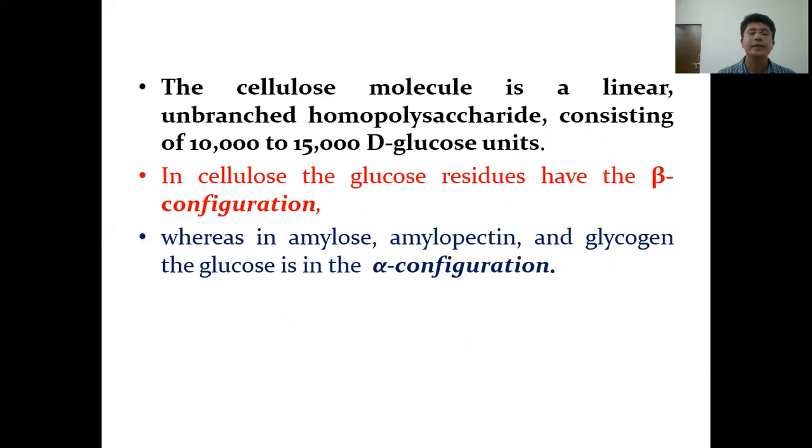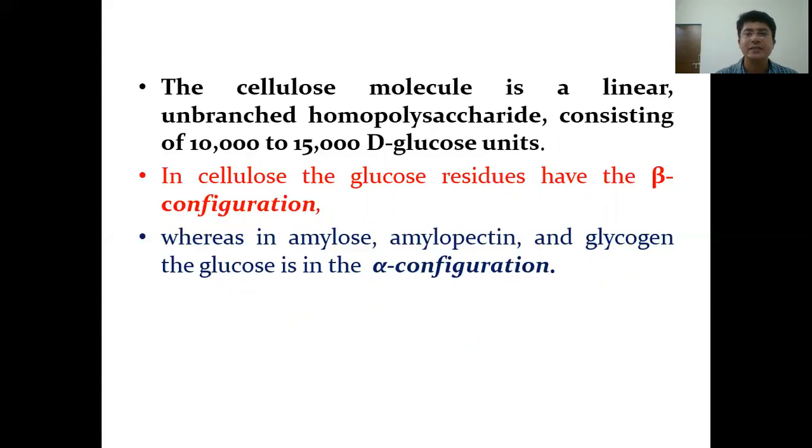In case of cellulose, glucose units have beta configuration. So the anomeric carbon is in beta configuration as compared to amylose, amylopectin and glycogen, which have glucose in alpha configuration. So anomeric carbon in amylose and glycogen is in alpha configuration.